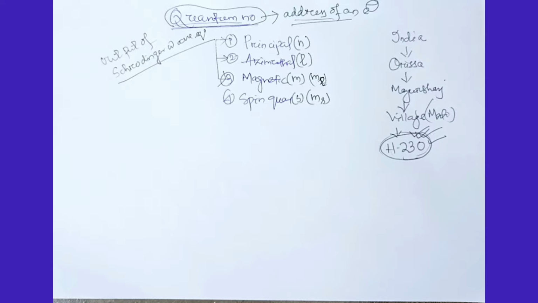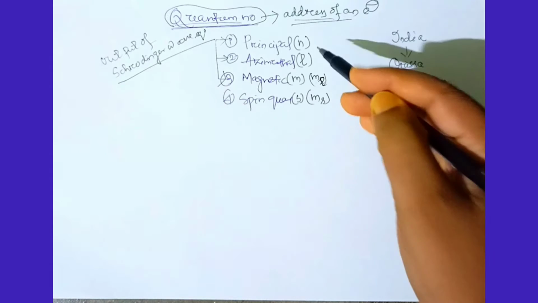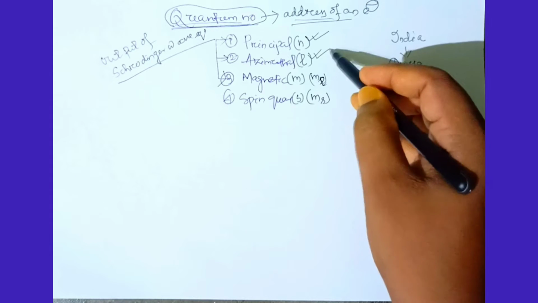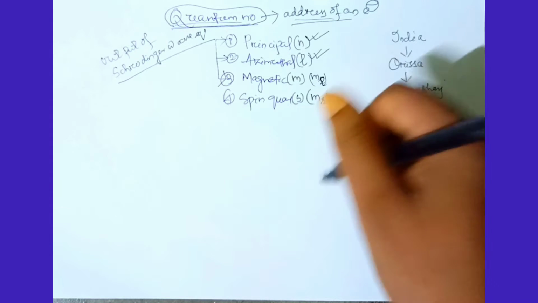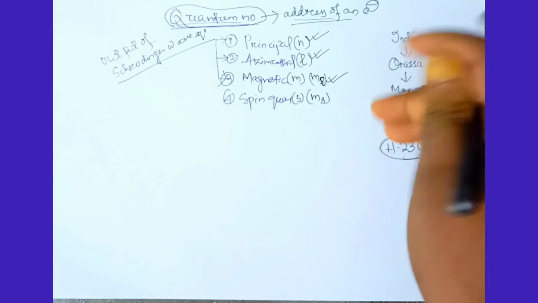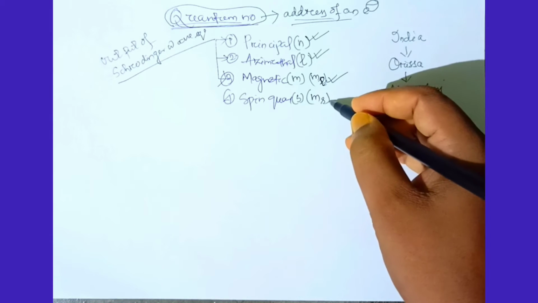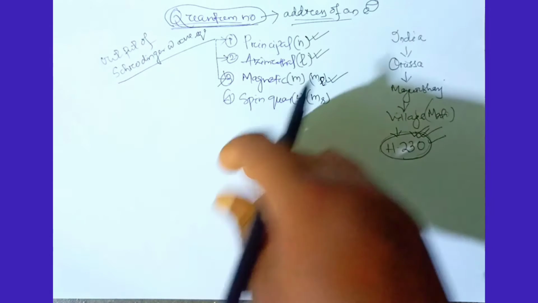So about the orbit or cell, principal speaks. About the subcell, azimuthal speaks. About the orbital, magnetic speaks. And about the spin, spin speaks.